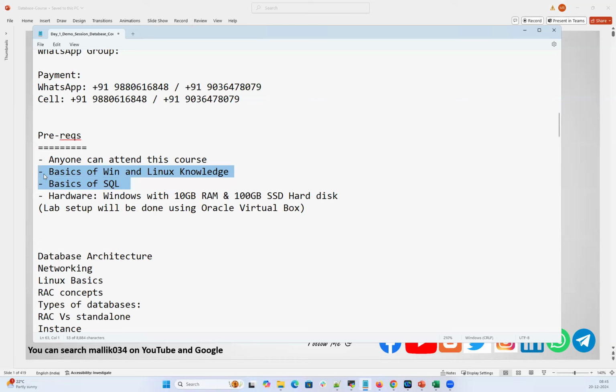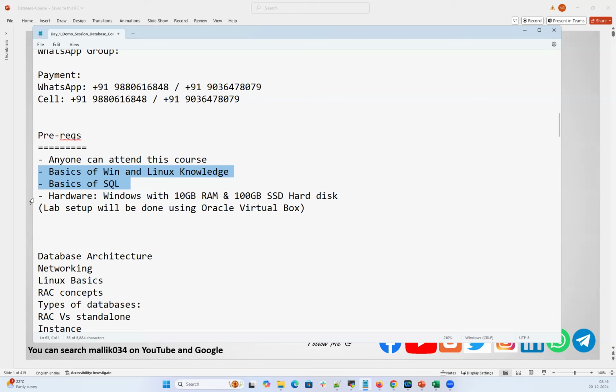If you don't practice and enhance your skills on SQL or Linux commands, the DBA course is going to be a little difficult. That's why you have to put in some extra effort and keep pace with what I'm teaching.